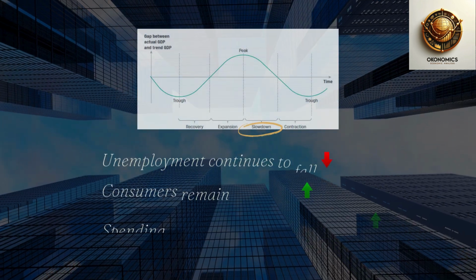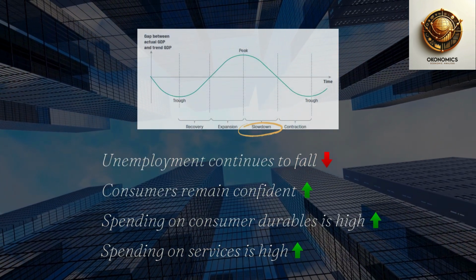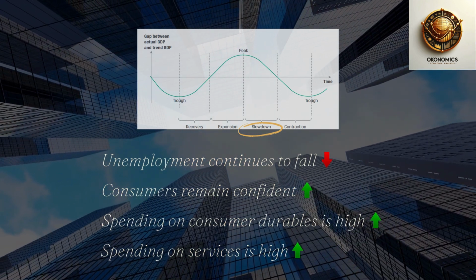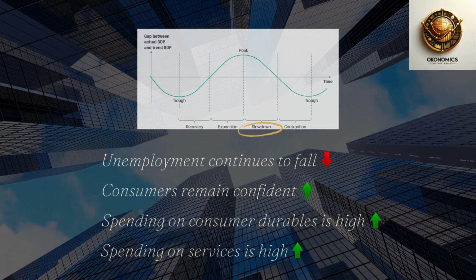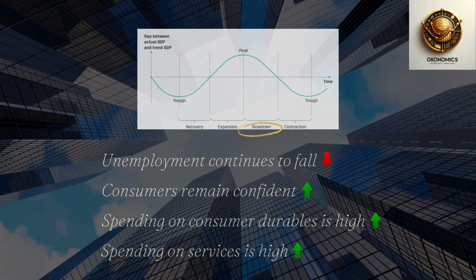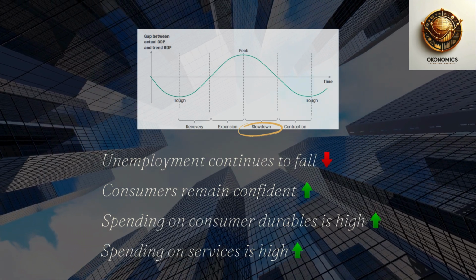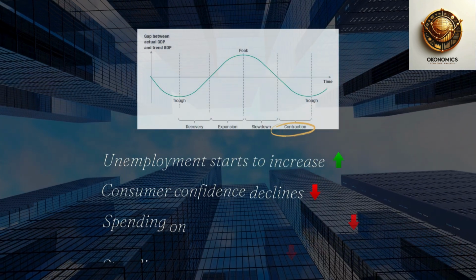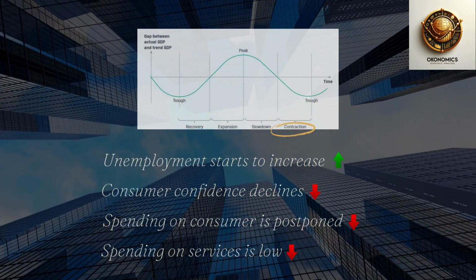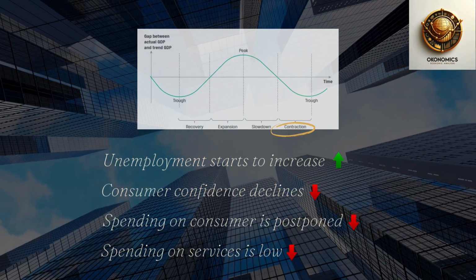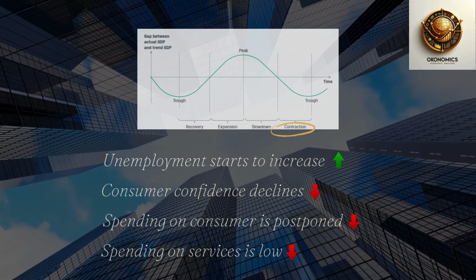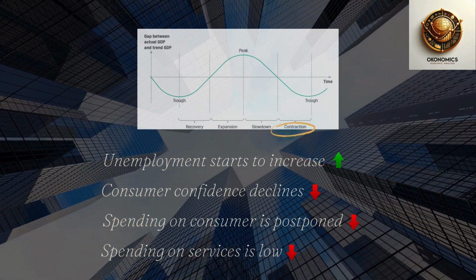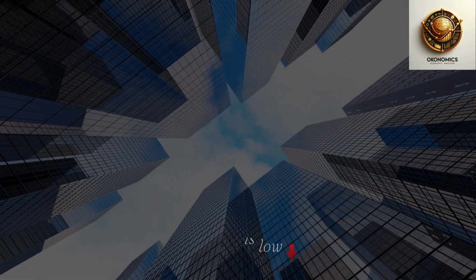During the slowdown phase, businesses continue to hire, but at a slower pace. The unemployment rate continues to fall. Incomes are still growing, and consumers remain confident. Household spending on durables and services stays high. In the contraction phase, businesses start laying off employees. Employment declines, and confidence weakens. Purchases of durables are postponed, and spending on services declines.